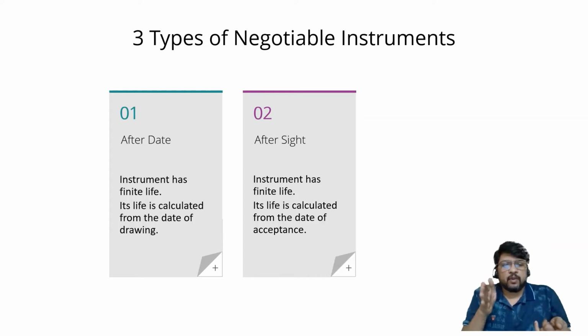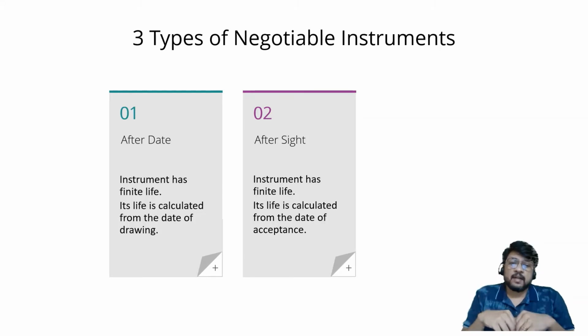If the date of drawing and the date of acceptance are one and the same, then after date or after sight difference is not important. On the other hand, if the date of drawing and date of acceptance are two different dates, then it is necessary to check what is the construction of the bill of exchange, how the bill of exchange is drafted.